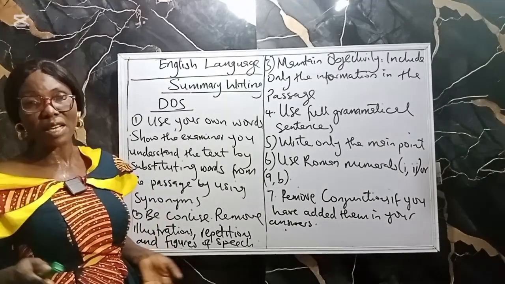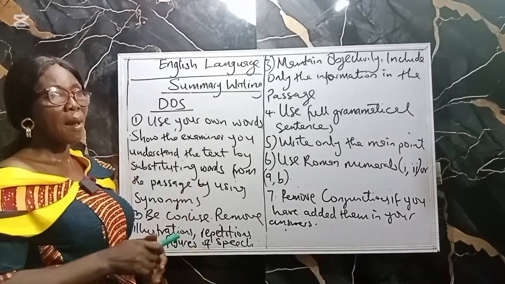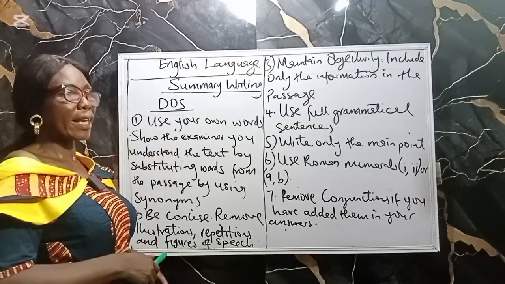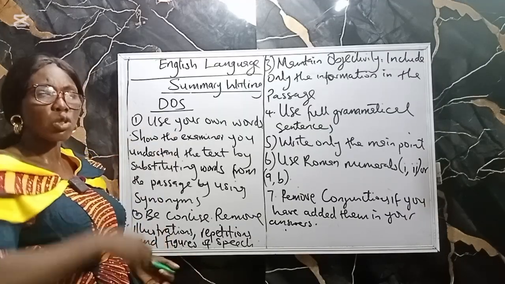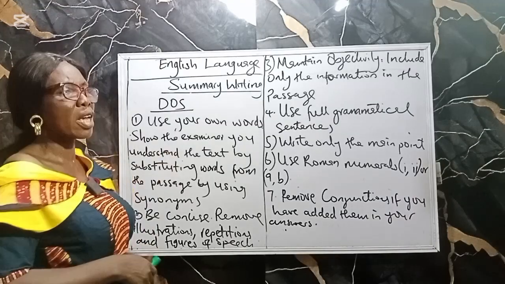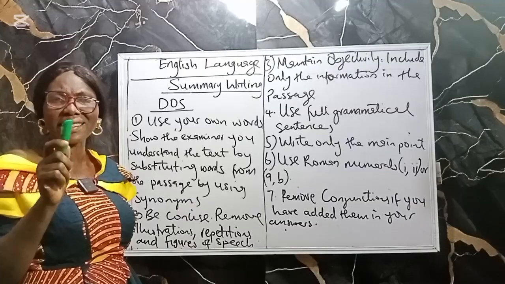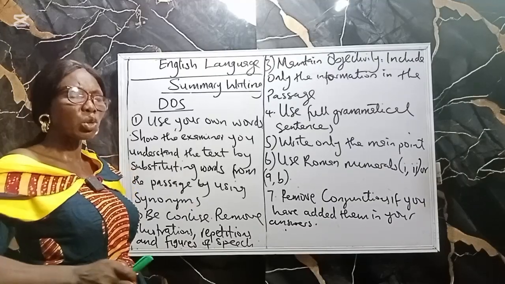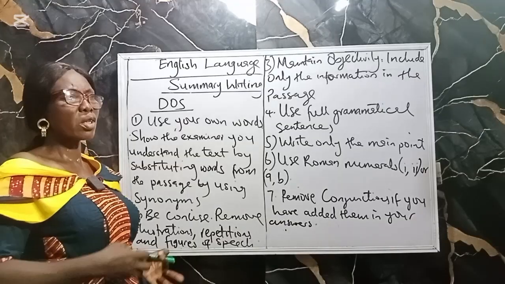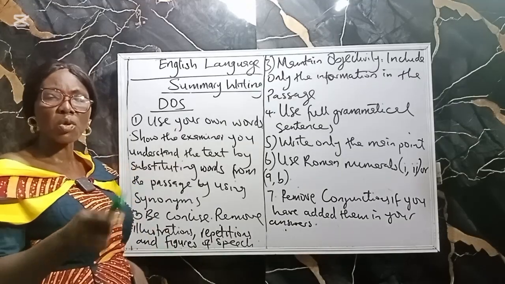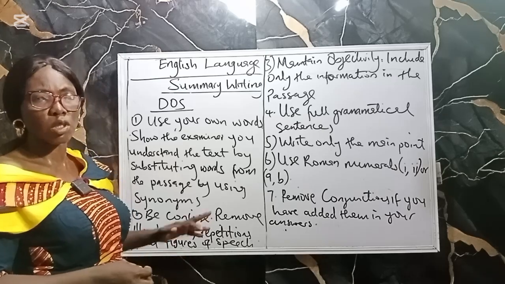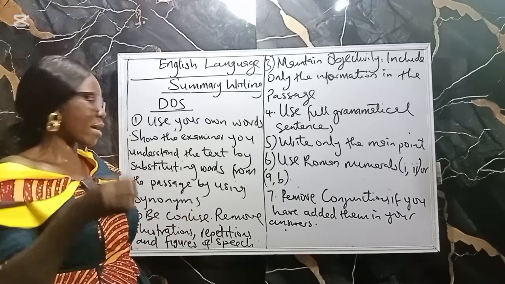You have to show the examiner that you know what you are doing by using some words to substitute others, like your adjectives and verbs. Look for words that you can use to substitute them. That is their synonyms. It will help you to retain the writer's idea so that you don't distort the ideas of the writer. But if you say it in your own words, you will lose some of the writer's ideas. But once you substitute synonyms for some of those words, you will retain the ideas.